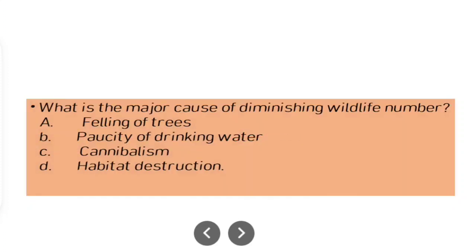certain species. Next question is, what is the major cause of diminishing wildlife number? So why wildlife is decreasing? Option A, felling of trees. Option B, paucity of drinking water. Option C, cannibalism. Option D, habitat destruction. So option D is correct, because habitat destruction is one of the major causes, one of the leading causes that leads to decrease in wildlife number.